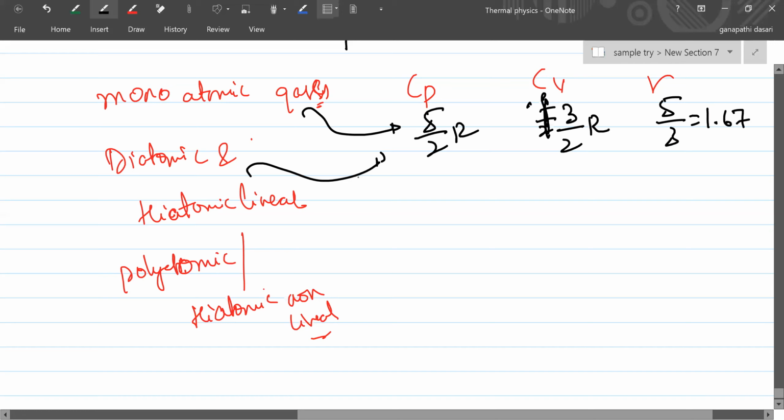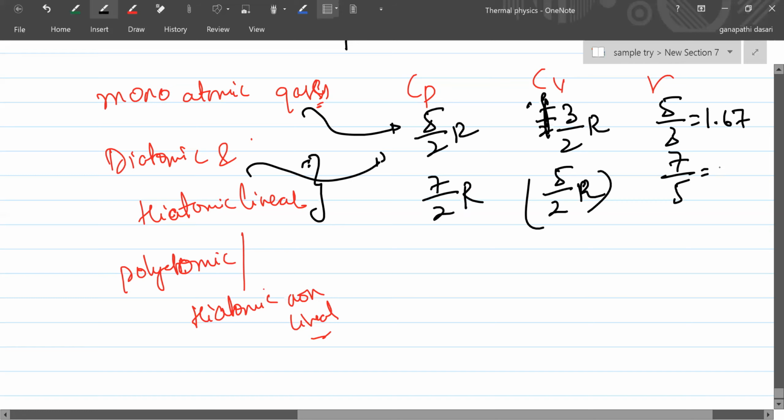Diatomic and triatomic linear, the Cv will be 5 degrees of freedom, that is 5 by 2 R. Cp will become 7 by 2 R. Gamma will become 7 by 5. The value is 1.4.